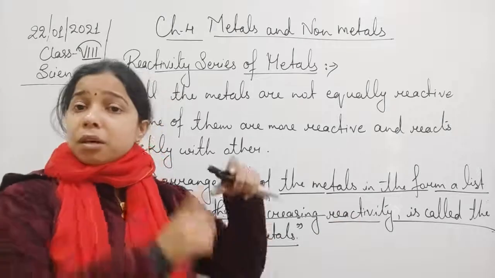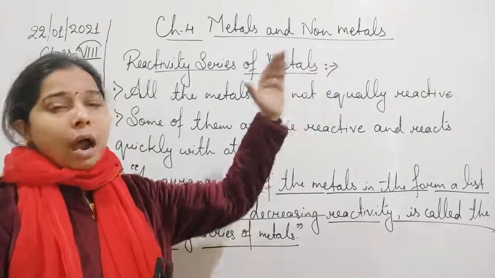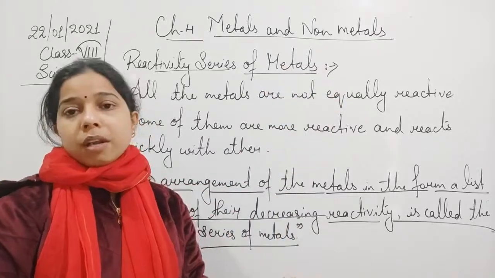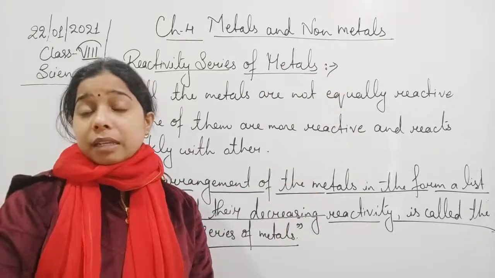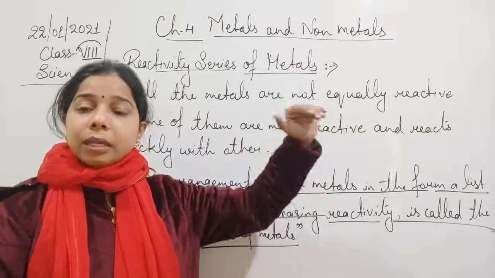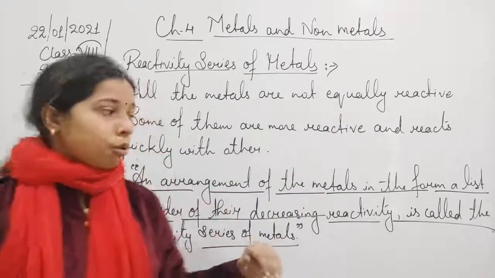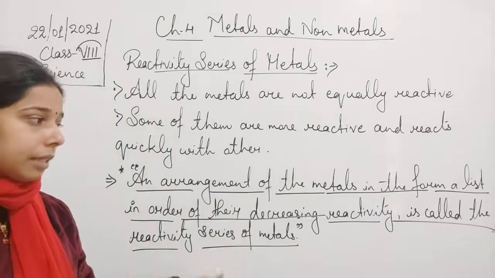It means the higher one will be more reactive, and as it goes lower, the reactivity of the metal keeps on decreasing. At the higher end we keep the more reactive, at the lower end we keep the less reactive.